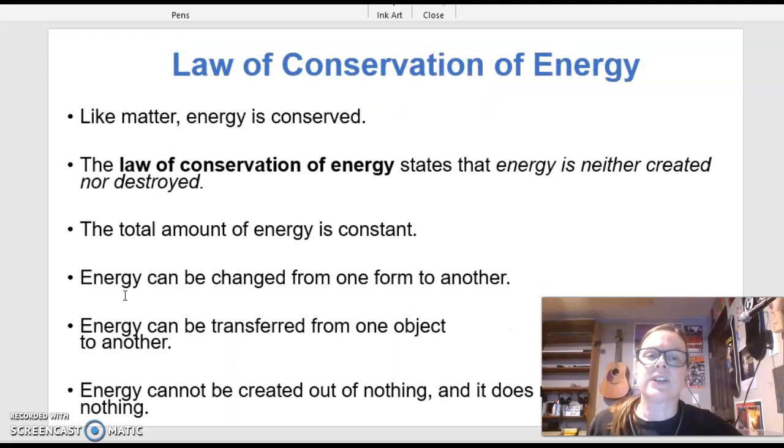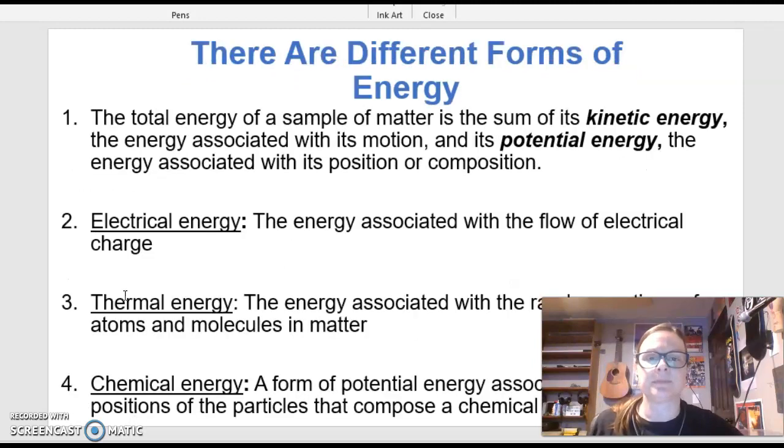The law of conservation of energy, similar to the law of conservation of mass, is that energy is conserved. Energy cannot be created or destroyed. The total amount of energy is constant. Energy can change from one form to another, and it can change from one object to another. But it can't be created out of nothing, and it can't vanish into nothing.